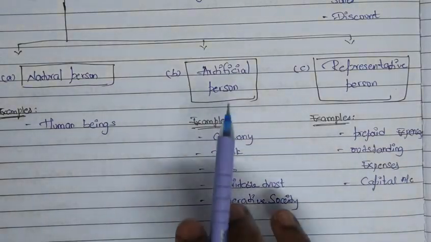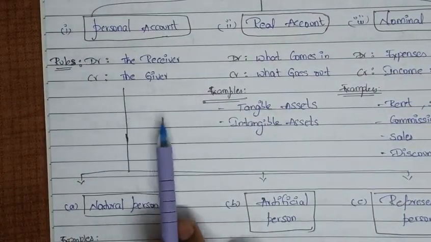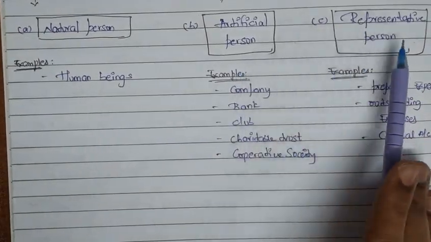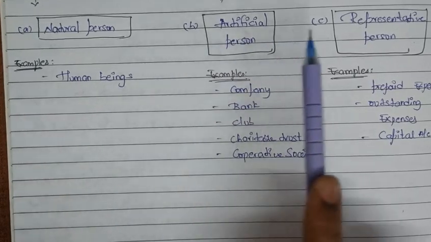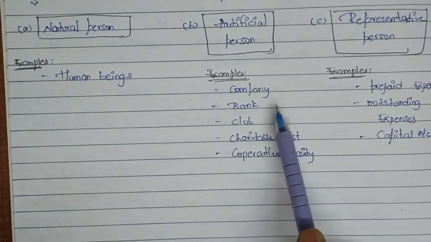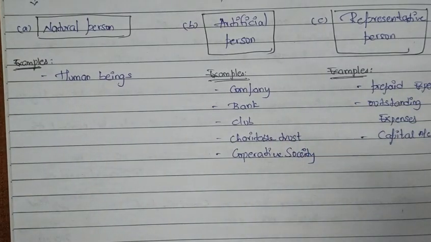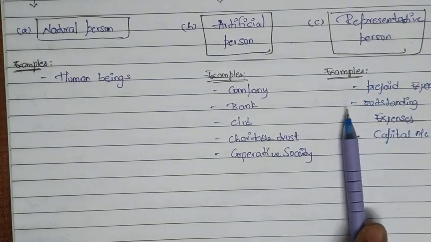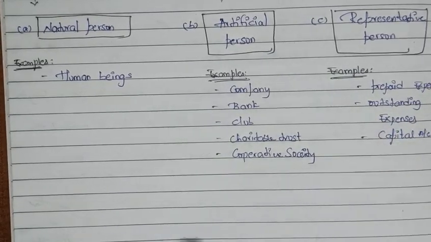So to summarize the personal account, the rule is debit the receiver and credit the giver. And they are again categorized into three: natural, artificial, and representative. Natural personal accounts are nothing but real human beings, real persons. Artificial persons or legal accounts are nothing but the companies, banks, clubs, trusts, and societies, etc., which are a separate legal entity. And representative persons are nothing but prepaid expenses or outstanding expenses.